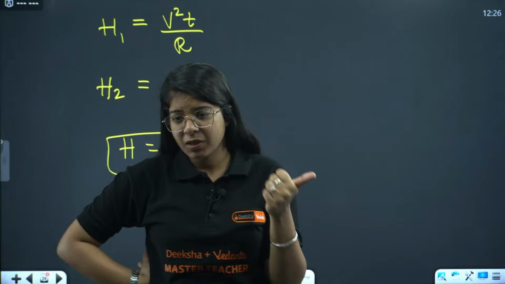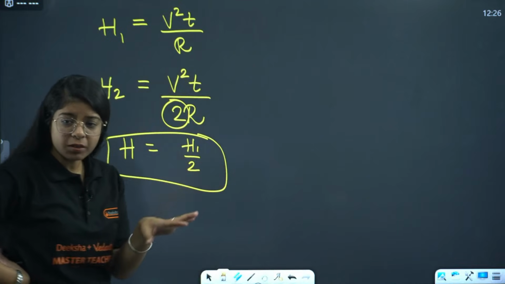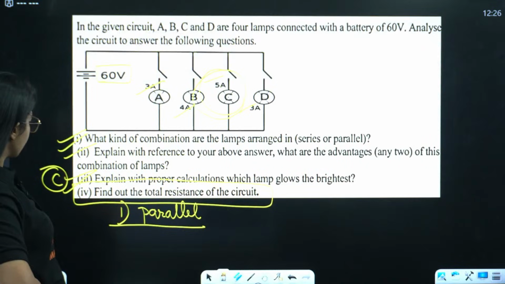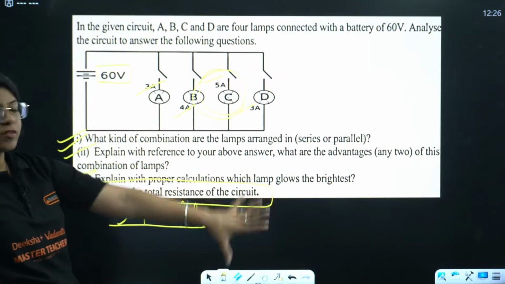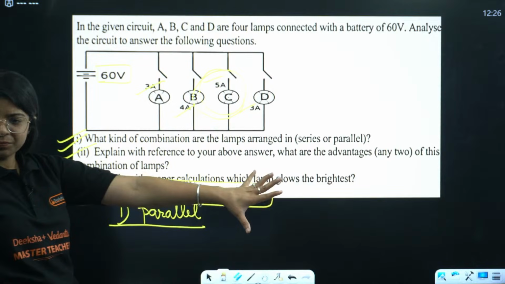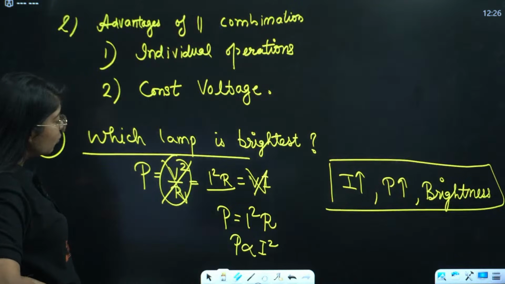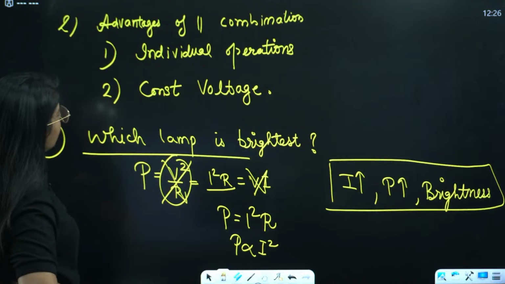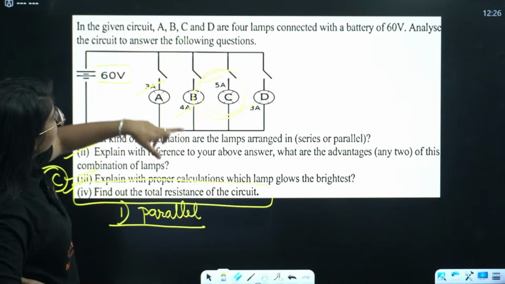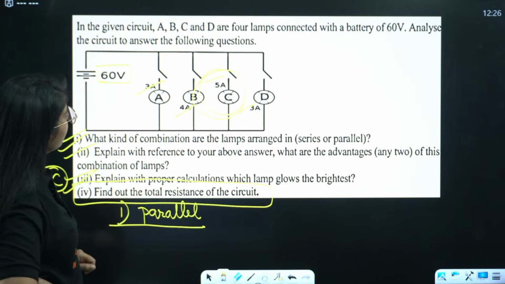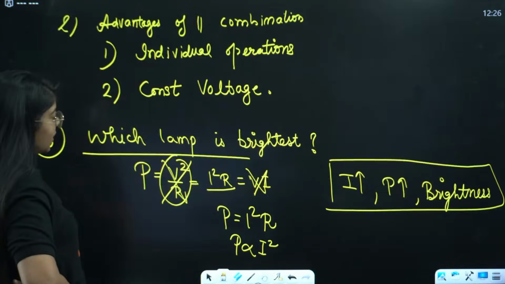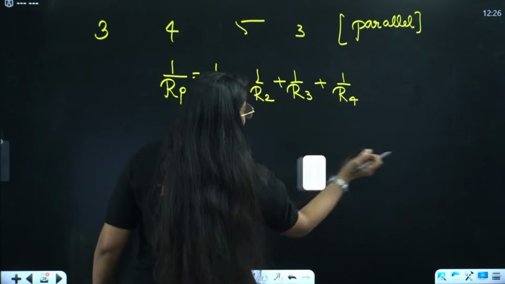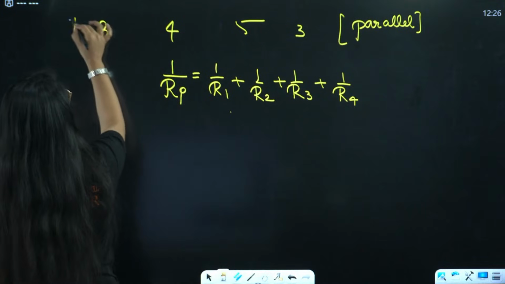Done, Sandhya? Solved? Okay, what was the answer? What was the question? Find out the total resistance. So we found out the total resistance. What did I do wrong? I don't understand. Let me just see. 1 by 3, 1 by 4, 1 by 5 and 1 by 3. Oh, sorry. I get it. That's my mistake. That was current. I am sorry for that.